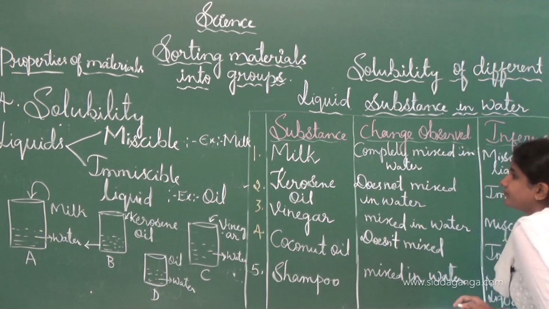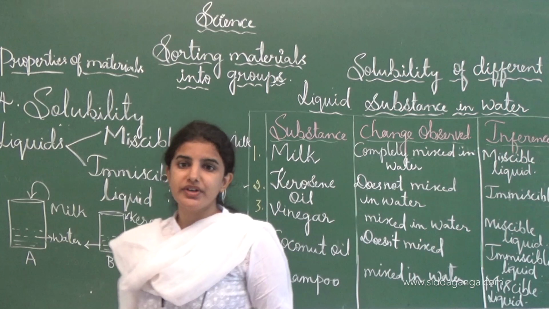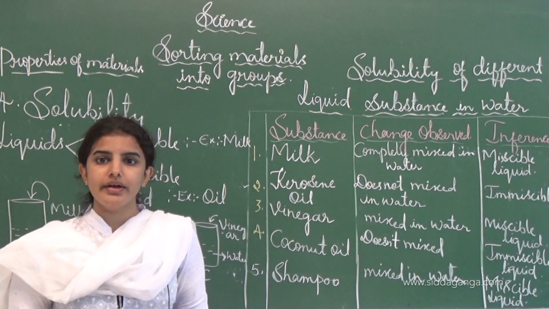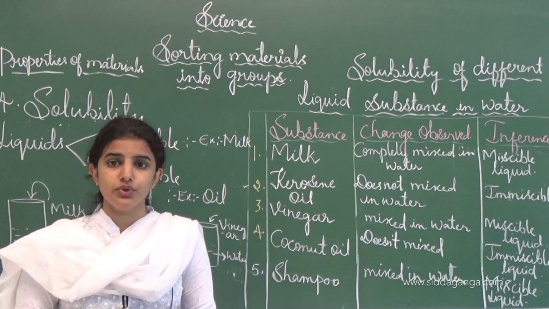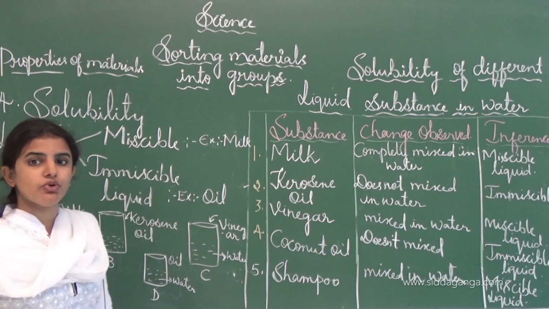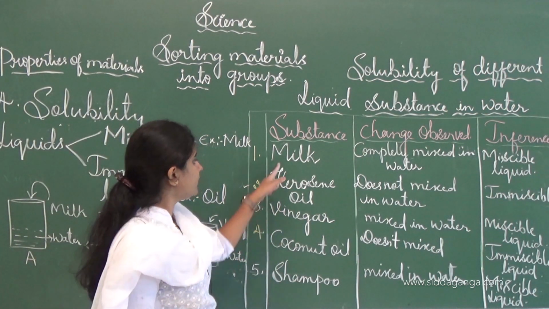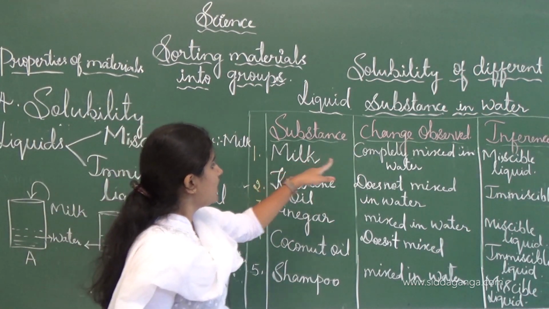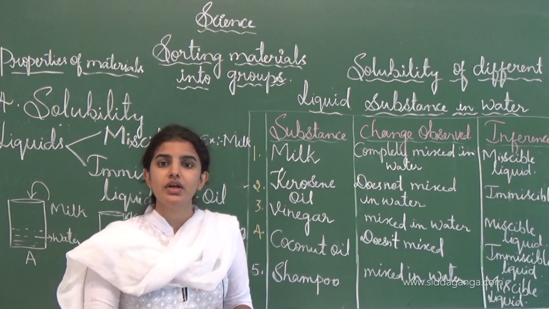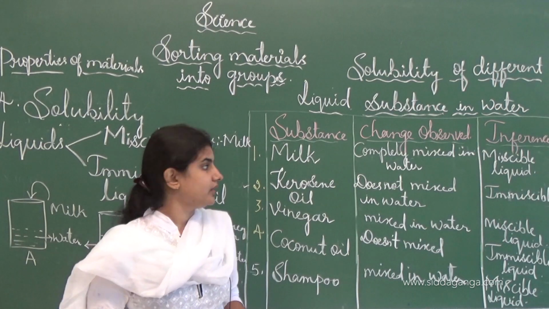See, this is how different types of liquids dissolve in or mix in water, and some of the liquids do not mix in water. This table gives us the information about the different types of liquids. The first one, milk, is completely mixed in water. This is the change we observe when we dissolve milk in the water.